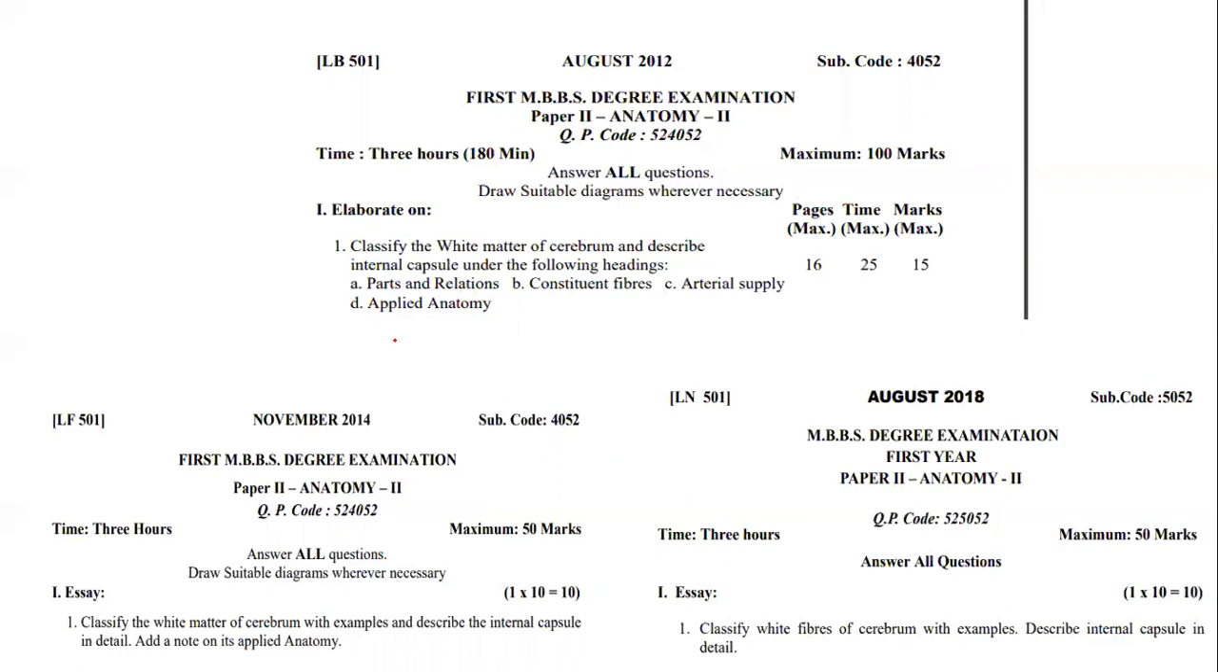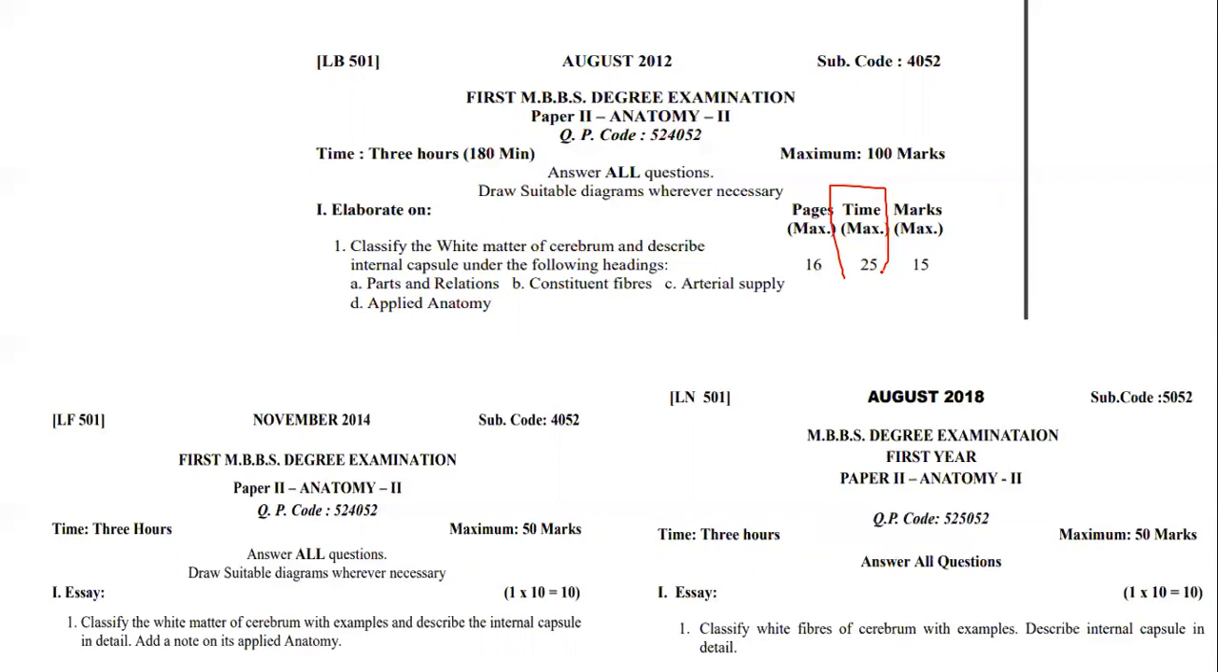So as I always say, please understand, you need not panic that you have so much to write. This is a 50 mark paper, 2018. Our batch wrote it. He will just plainly give questions like: classify white fibers of cerebrum with examples, describe internal capsule in detail. If he asks us to classify, we need to write everything. But you need not do all that, because he has given the side headings, so you need to confine yourself only to those side headings. He will frame a question such that you complete within 25 to 30 minutes. So you need not worry.